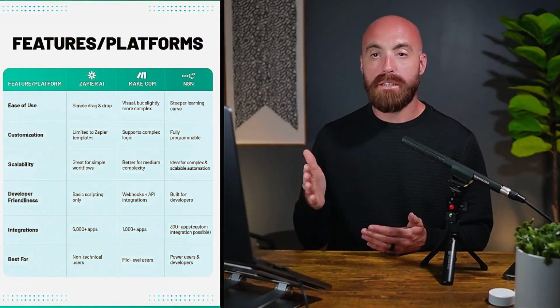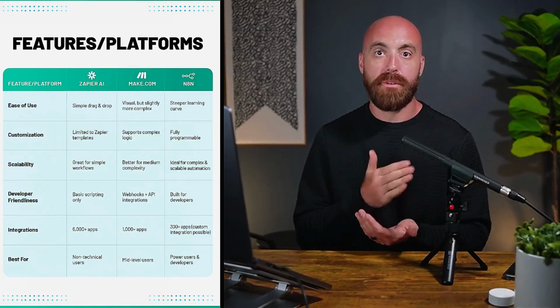I will say, don't let N8N fool you. It says it's a no-code platform, and hypothetically, maybe you could make do without code, but you're going to want to know how to code if you're inside of N8N, or else things get really confusing and daunting really, really quickly. And then also the power of N8N is being able to customize it with your own code. So if you don't want any sort of code, go to Make.com or Zapier.